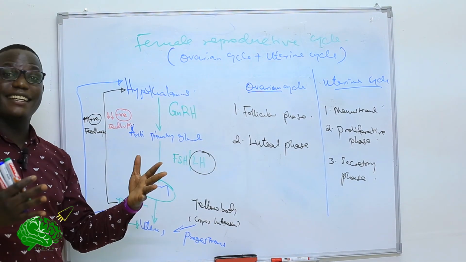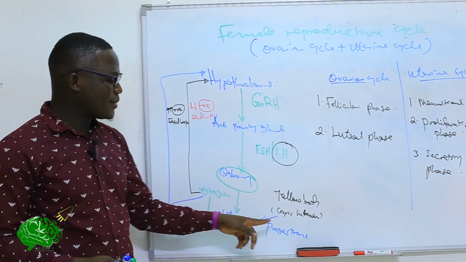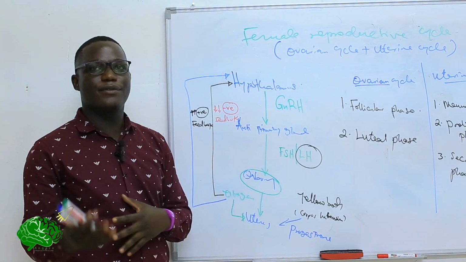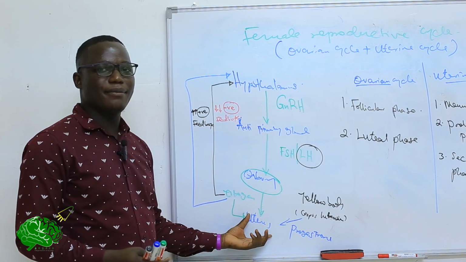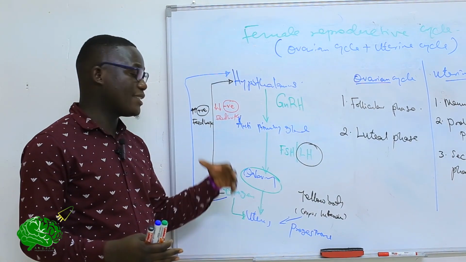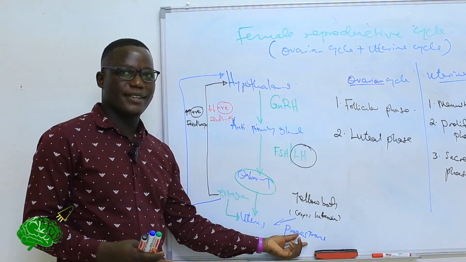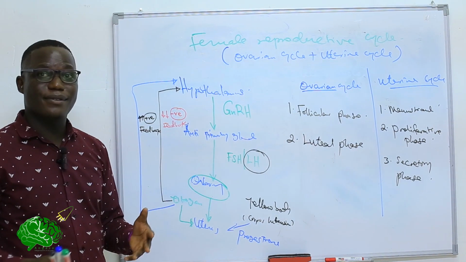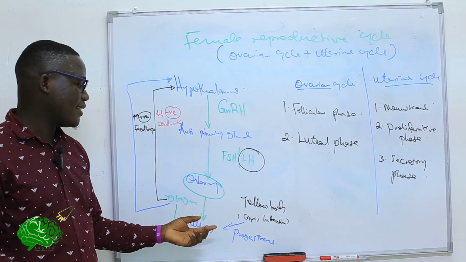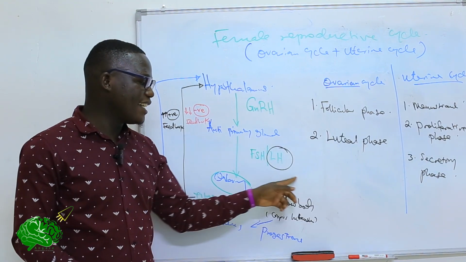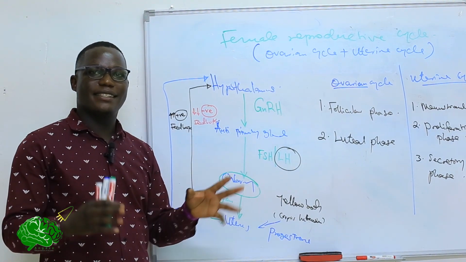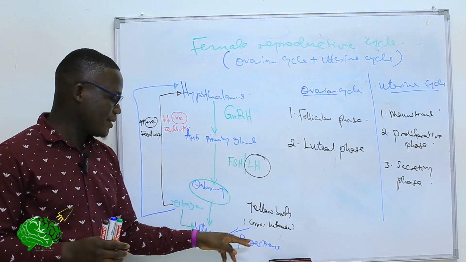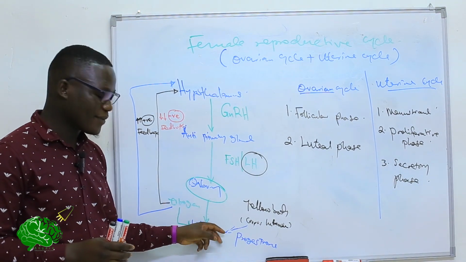In case fertilization occurs, the corpus luteum that has been formed will persist for about 10 to 12 weeks, so that it gives time to the placenta to mature, so that it continues producing more progesterone. However, if fertilization does not occur, the corpus luteum will degenerate after about 10 to 11 days after its formation. After degeneration, progesterone will go down.